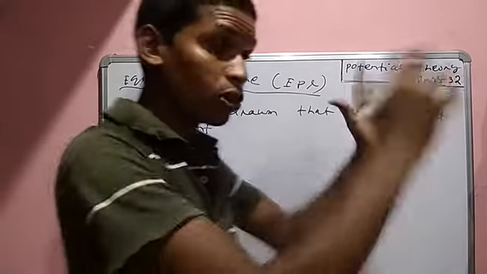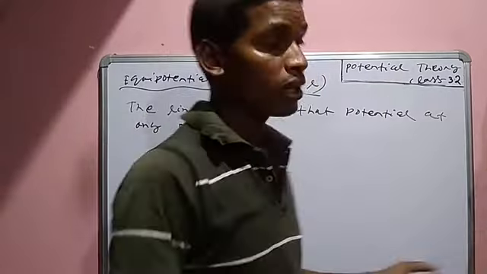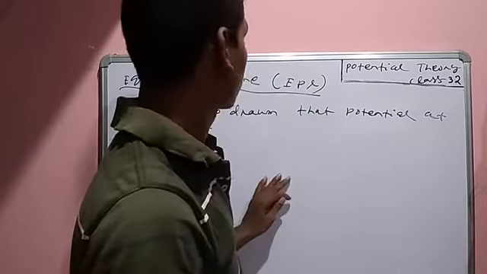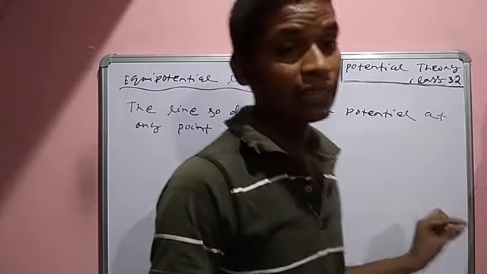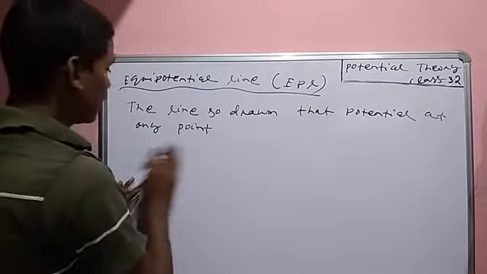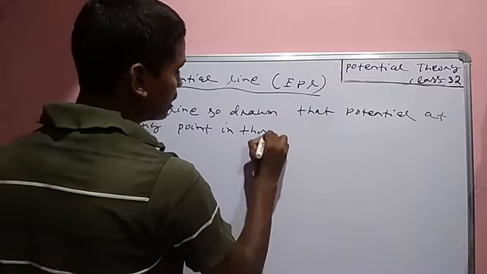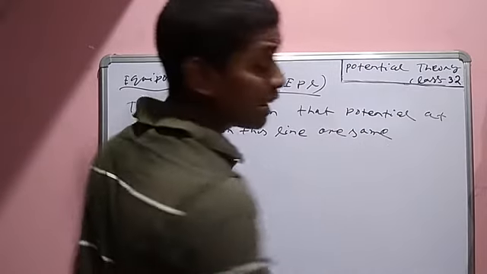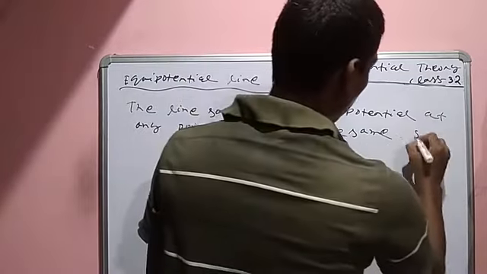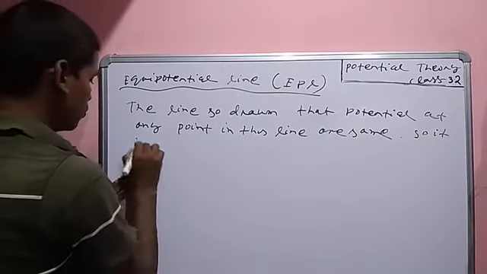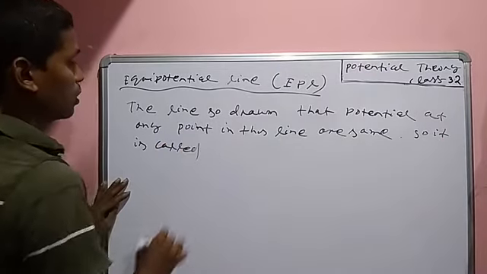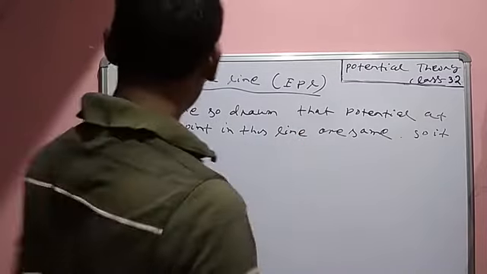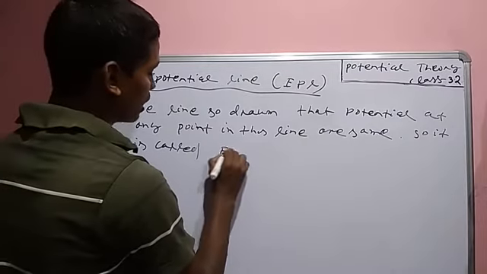the line so drawn that potential at any point in this line are same. So it is called equipotential line.